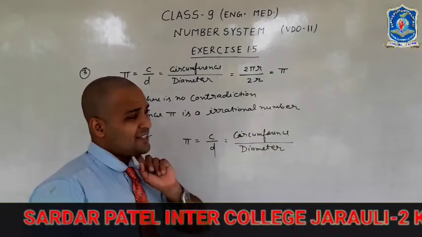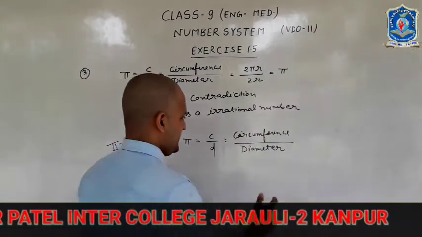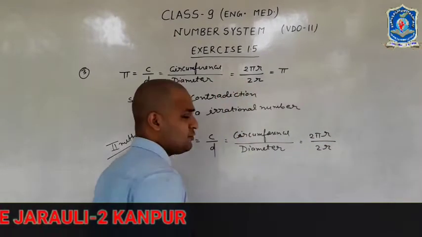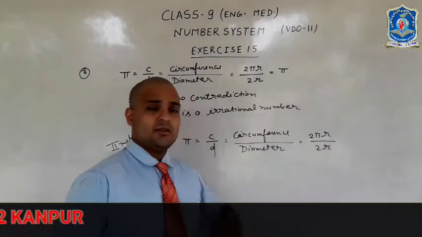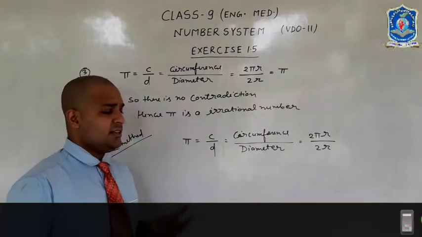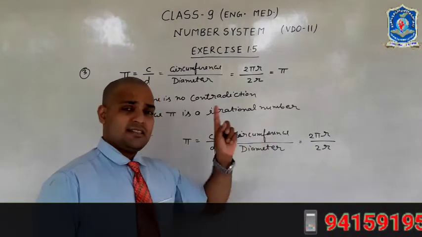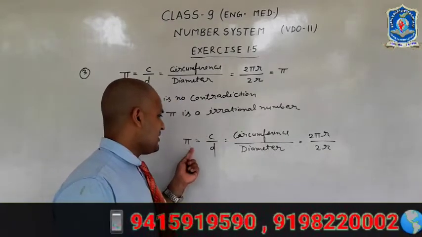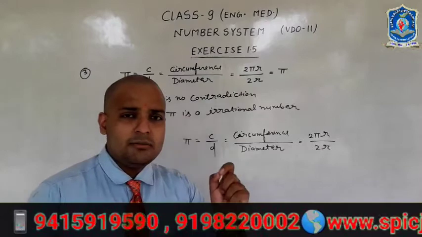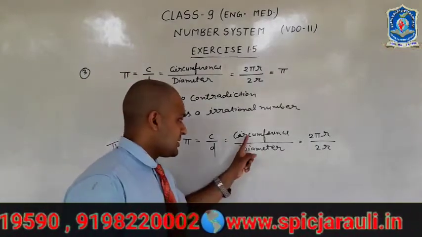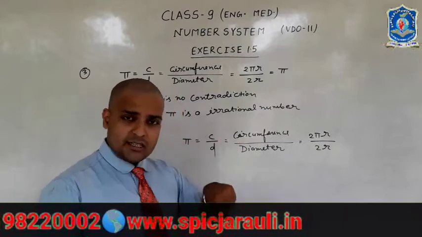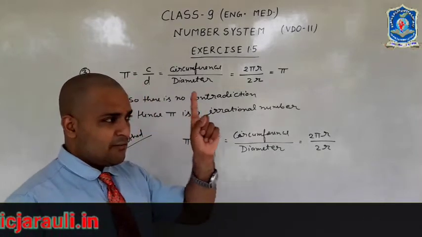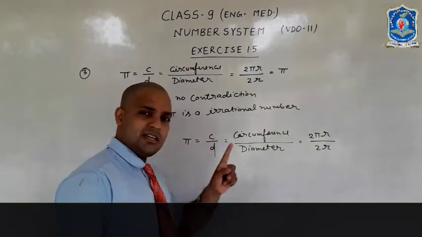We know the circumference is 2 pi r and the diameter is 2r, where r is the radius of the circle. In this situation, if the circumference is a rational number and the diameter is also a rational number, then pi equal to C upon D will be a rational number, since rational upon rational gives rational. Then this one point would indicate that pi is a rational number.